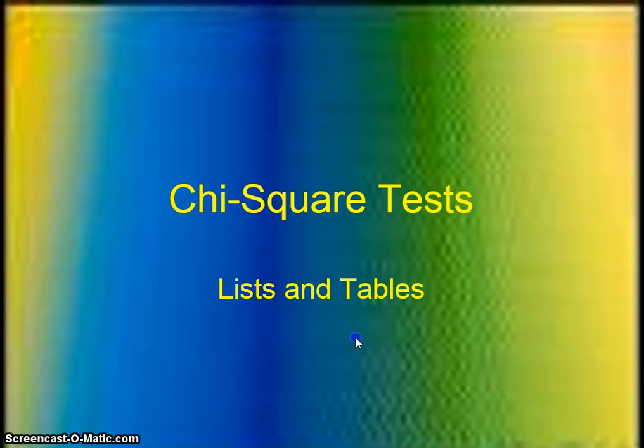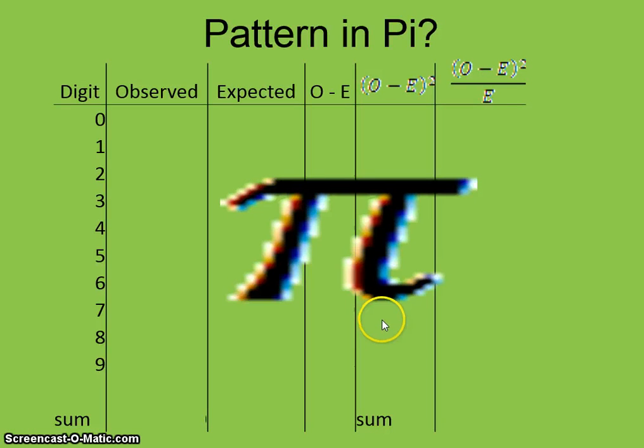Chi-square tests. Pi, the mysterious number pi. Mathematicians have been analyzing this number for many, many, many years, and we have not found a pattern, have we yet? Well, maybe we should look at a different angle. Maybe there's no pattern in pi. We know it's an irrational number, but what if we examine the number of times each digit appears? Did you ever think of that? Maybe 5 appears more than any other digit, or 7 or 9. Let's take a look at that.